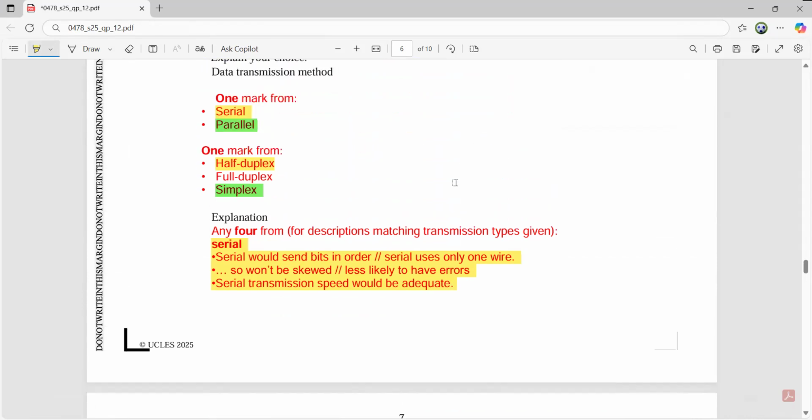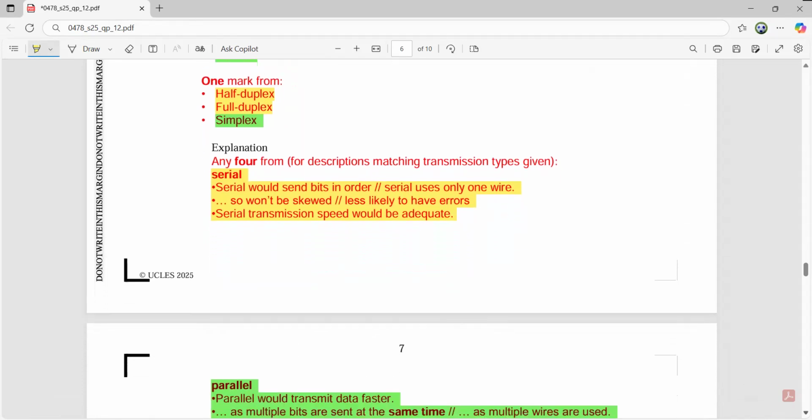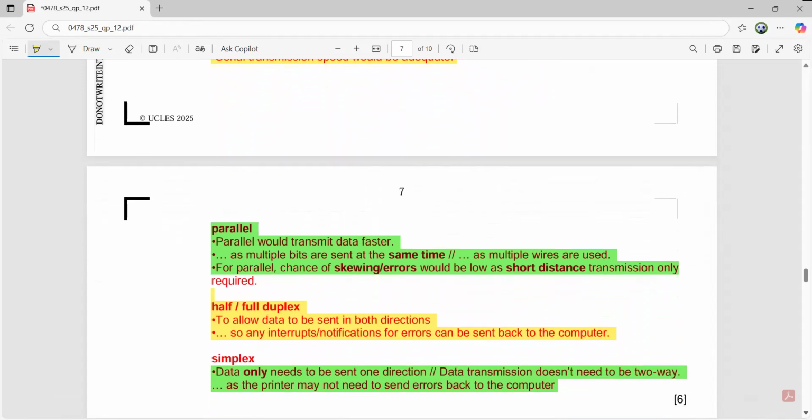Okay, serial or half duplex or full duplex, and a student can choose a full duplex option also. So this is how he will be scored. He will be able to score. Any further discussion? Any further confusions? It's a 6 mark question. Be clear how you will divide your answer. That is the main thing. It means that they want you to think of serial or parallel, and then simplex or duplex. So this is how you will identify, and you will start writing down the answers. Be cautious about your choice, and marks are yours. Okay, fine. No issues with this.